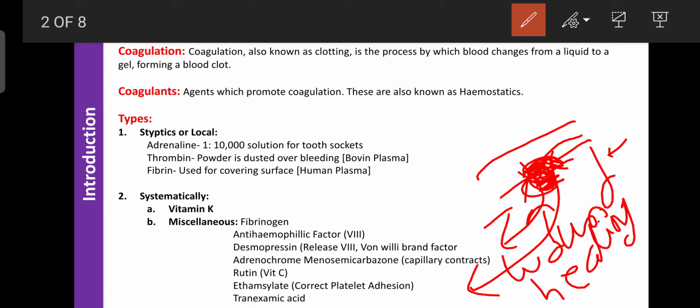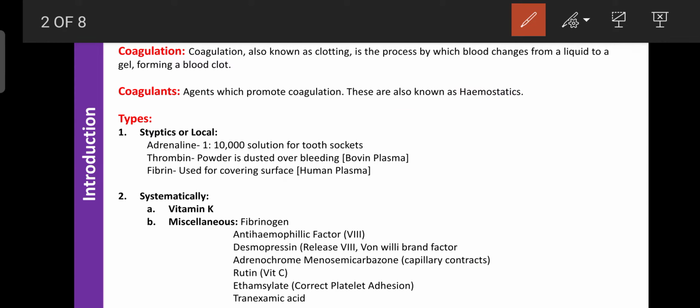So what coagulants are there? They are mainly classified into two types. The first one is the local type. These are locally applied, and locally they prevent the bleeding or loss of blood. An example is adrenaline.